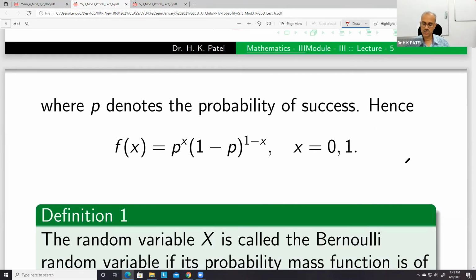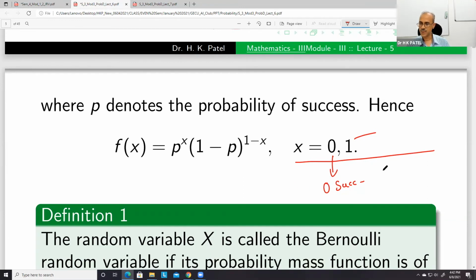These 0 and 1 are actually numbers. 0 means 0 successes, and 1 means 1 success.